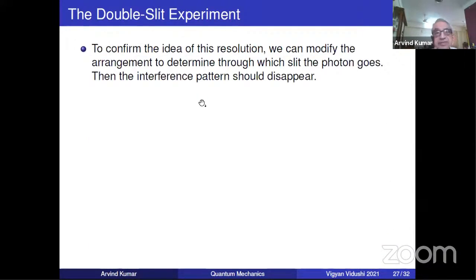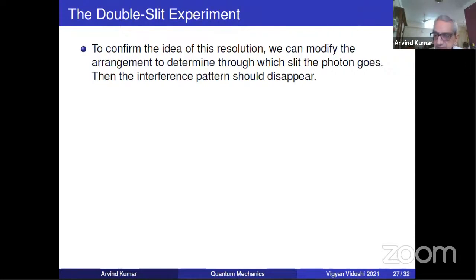But it's not just hand waving, with some people saying some nonsense. It's very, very deep. So how do we establish its correctness? We can modify the arrangement to determine which slit the photon goes through. The double slit experiment as such does not determine it. But if we modify the arrangement to say the photon goes through this particular slit, then you find it no longer acts like a wave, the wave character disappears and there is no interference pattern. So that is our conclusion.